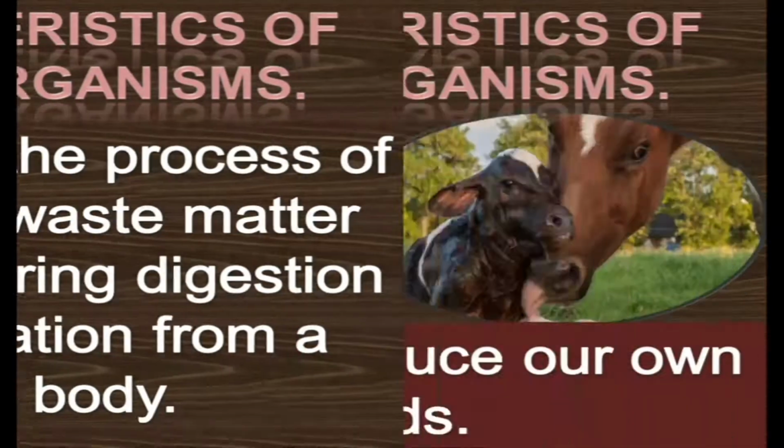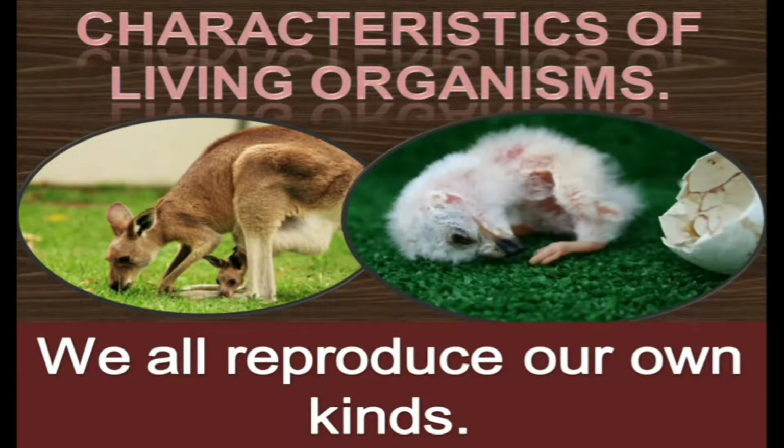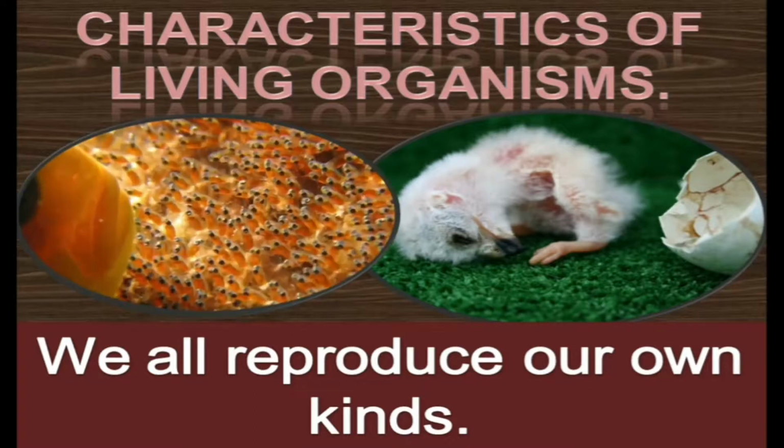Next, we all reproduce our own kinds. Each and every living organism multiplies and produces its own kind. It produces its own community, its own offspring. Birds lay eggs and produce young ones. Fishes also lay eggs and produce young ones.